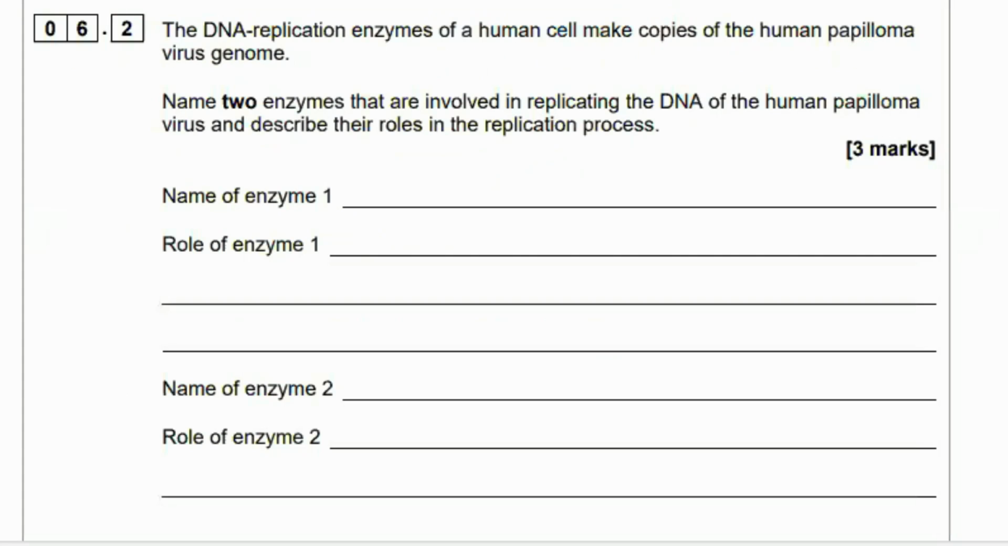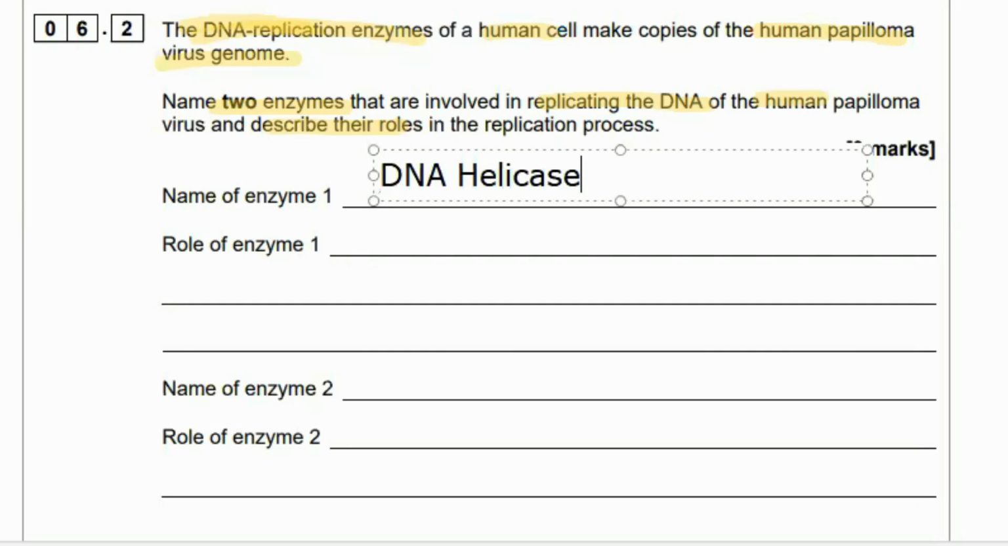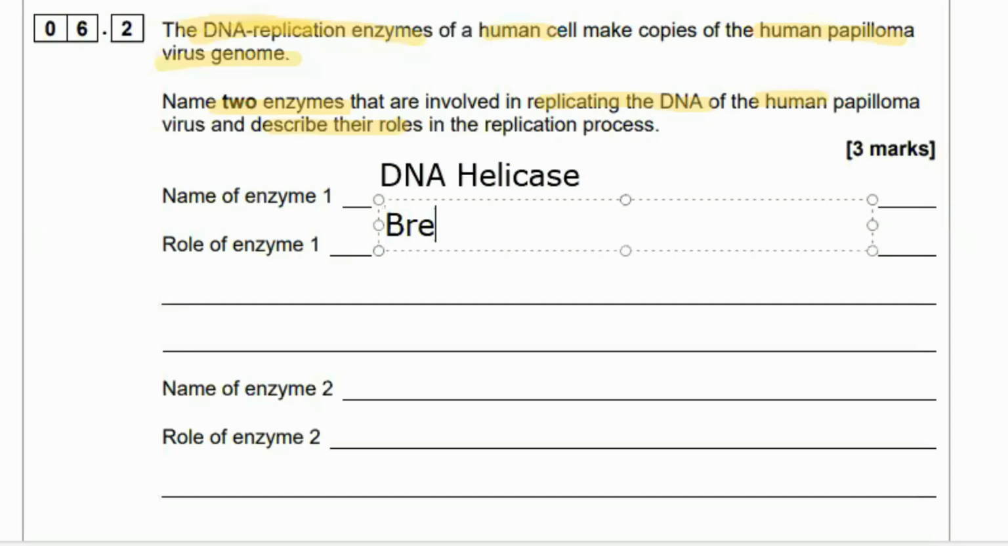6.2. The DNA replication enzymes of a human cell make copies of the human papilloma virus genome. Name 2 enzymes that are involved in replicating the DNA of the human papilloma virus and describe their roles in the replication process. This sounds really complicated, but when you break it down with a highlighter, they're just asking you what 2 enzymes are involved in DNA replication, and you guys know that.